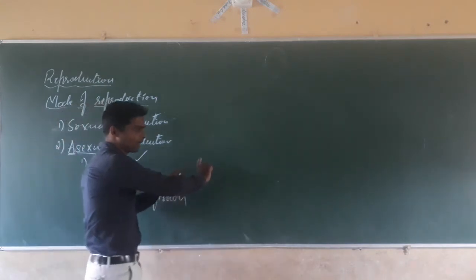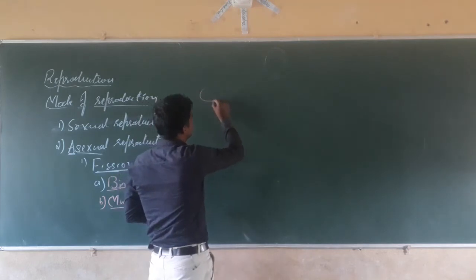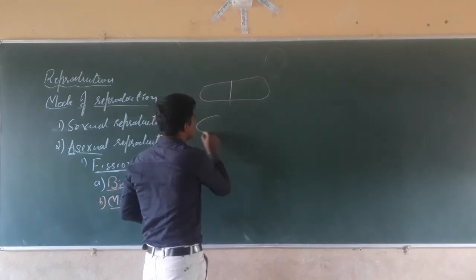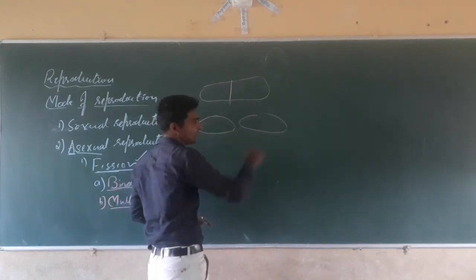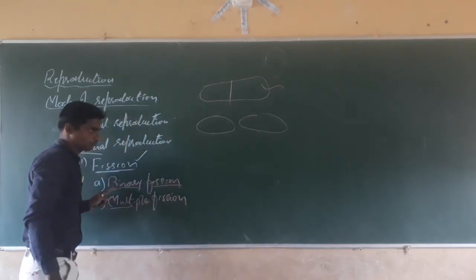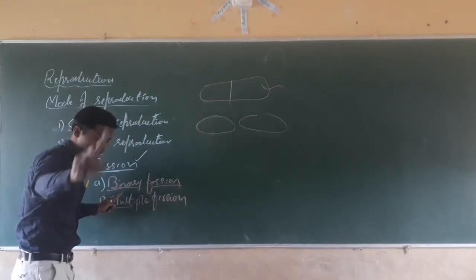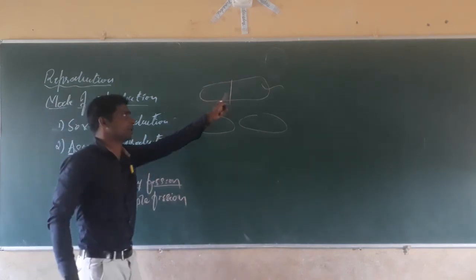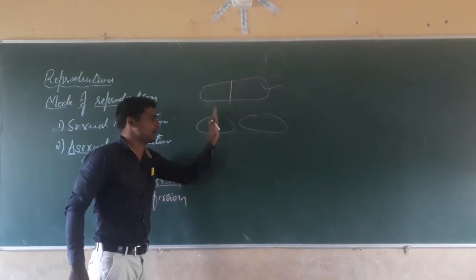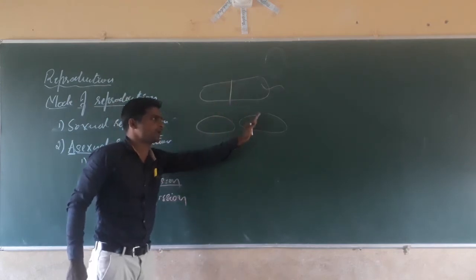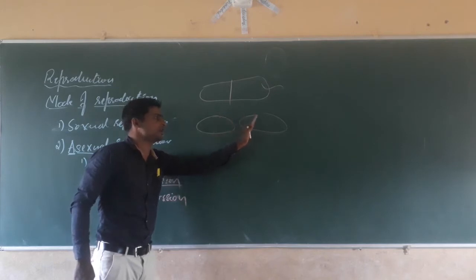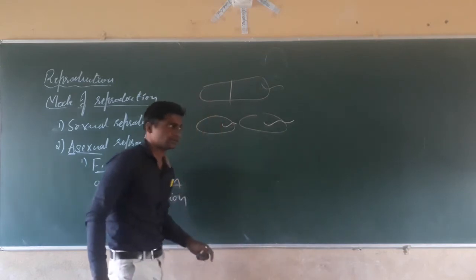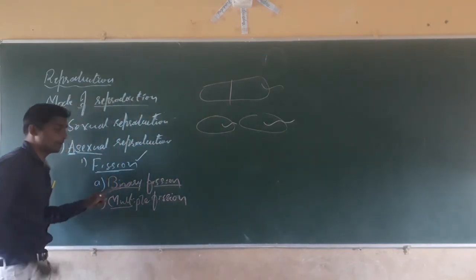We have discussed the E. coli bacterial cell. It divides into two equal halves. Binary fission is a type of asexual reproduction in which a single mother body divides into two equal halves, and these two halves become new individuals. Such reproduction is called binary fission.